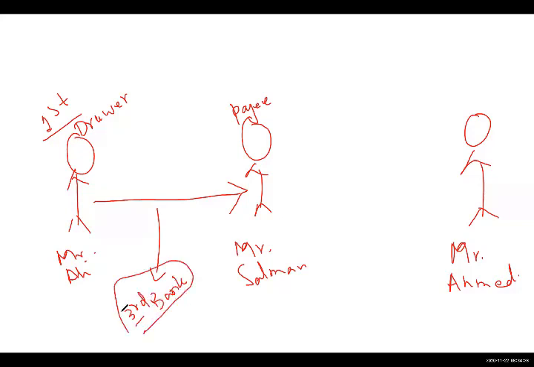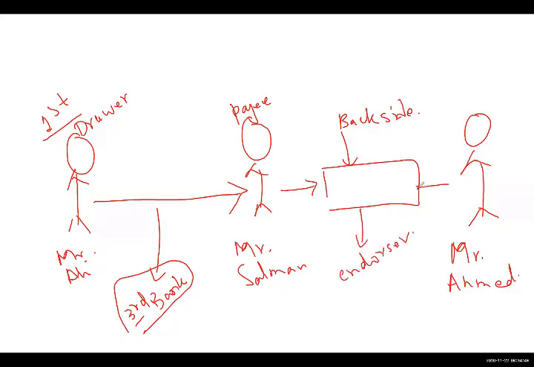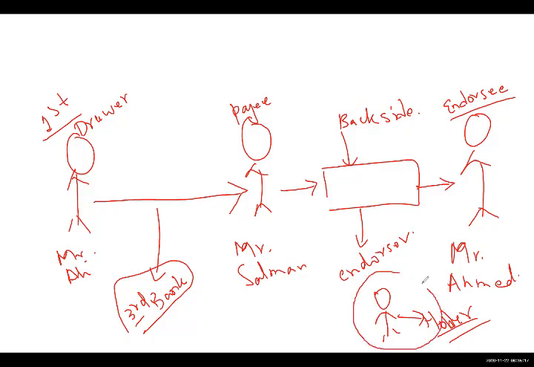When Mr. Salman is going to write on the back side of the check, he is going to endorse from the back side. So he will become the endorser. So here the endorser is Mr. Salman. If he is transferring the check to Mr. Ahmad, then Mr. Ahmad will become another party, and that is the endorsee. Now he will become the endorsee. If any other person is holding the check, the holder of the check is also another party, and he can also get the payment. Okay, we will discuss this in more detail in the next class.